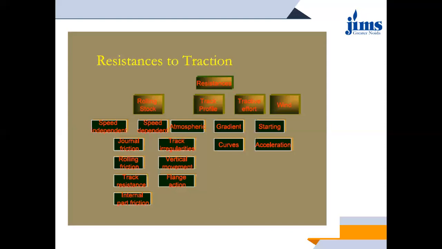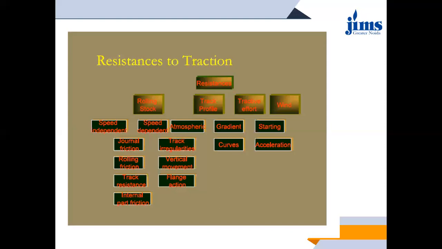Then atmospheric resistances are there, which come under the category of track profile. Then tractive effort includes gradients and curves, that is, resistance due to gradient and curve. Then lastly, resistance due to starting and acceleration. This contributes to the resistance due to wind to traction.